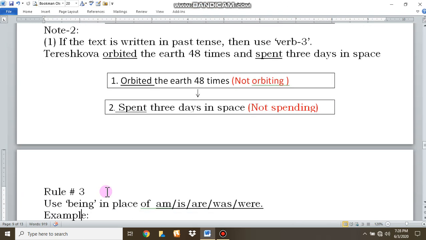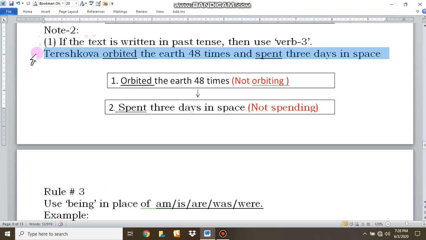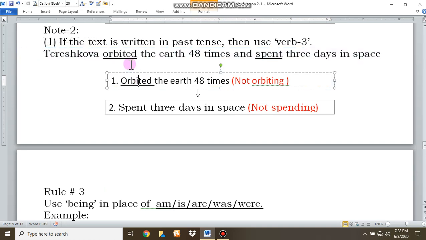Note 2. If the text is written in past tense, then use V3. See the text. Tereshkova orbited the Earth 48 times and spent 3 days in space. I have already mentioned it. So as the action took place in the past, I have used here orbited and spent, past participle. Number 3.